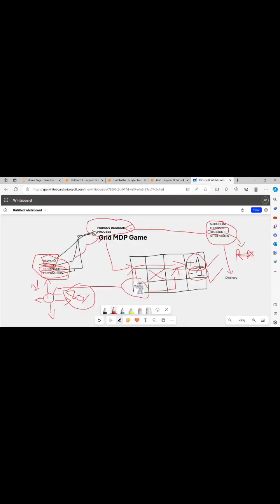MDP, we have talked about here that we will need an action list, terminal, discount, and reward. We will need transition and action functions. So we will define the functions now. First of all, we will define a function for initialization, and here we will provide the parameters. This is basically just the outer structure we are developing, we are not going in depth. In depth we will do later.